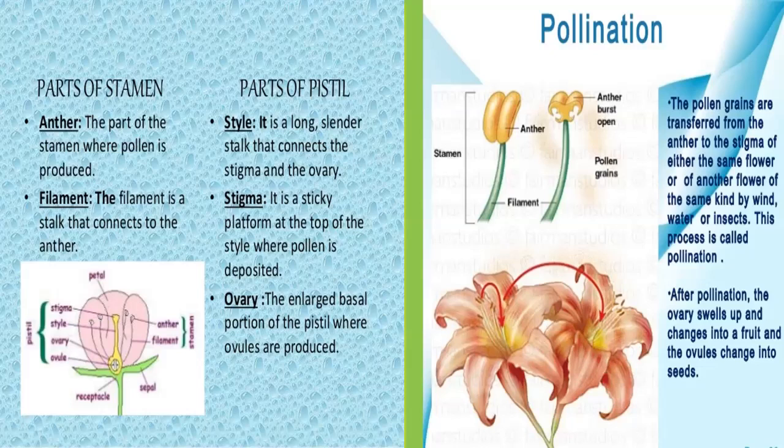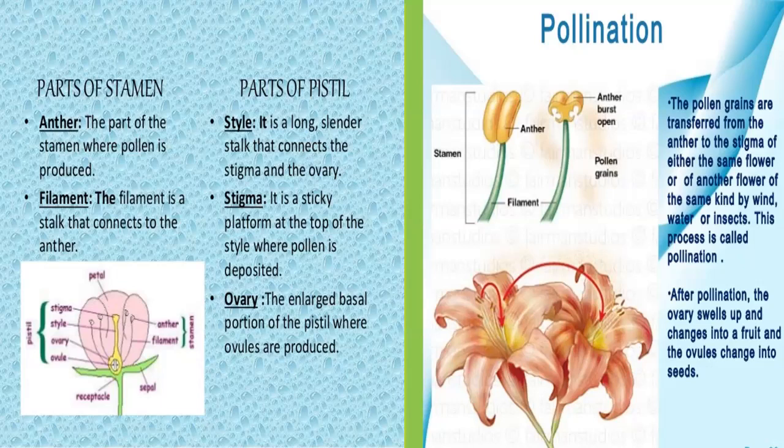The stalk of the stamen is called filament, and the swollen top of the stamen, where pollen is produced, is called anther. And this anther contains a yellow powder-like substance called pollen or pollen grains. And these pollen grains contain male sex cells of a plant.